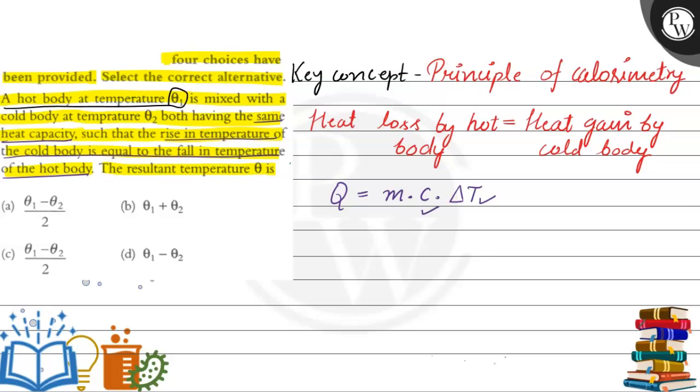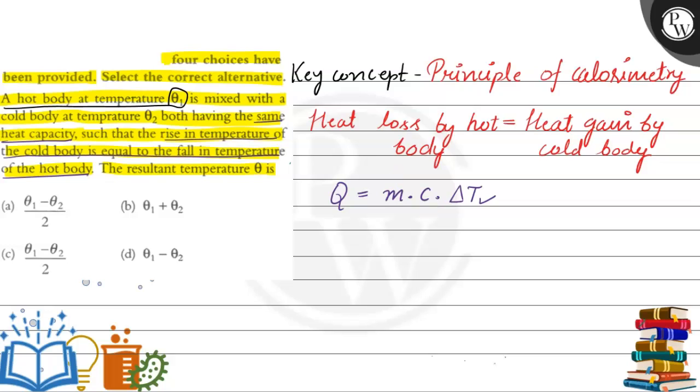Basically heat capacity is the amount of heat energy required to change the temperature of a body by 1 degree Celsius, and specific is basically heat capacity for 1 gram of mass. So unit mass basically, for that we say specific heat capacity. So here if our mass is 1 gram then our C is termed as specific heat capacity, and if we are not specifying the mass then that will be heat capacity.